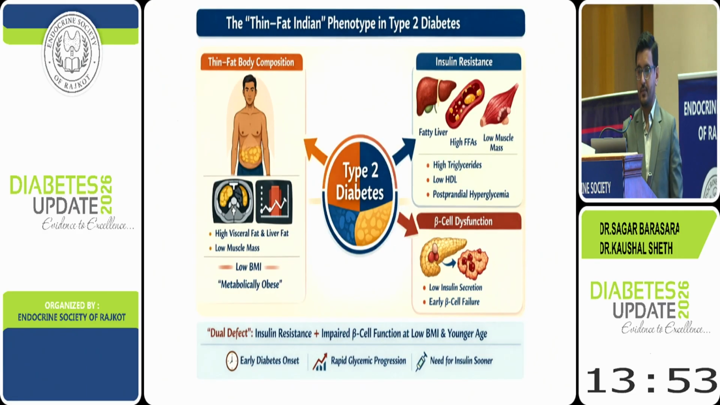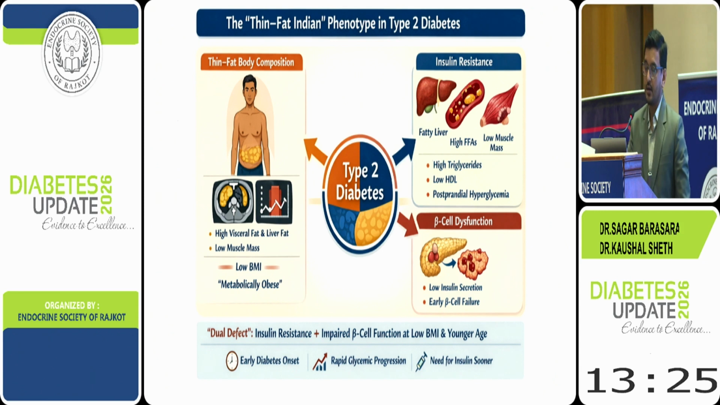Also, as Indians, we always say that South Asians are an insulin-resistant phenotype. But apart from insulin resistance, we are also an insulin-deficient phenotype. So we have a dual defect, insulin resistance as well as impaired beta cell function. We need insulin early in the course of diabetes because we have a lower reserve inherently. That's why our patients need insulin sooner and more frequently.